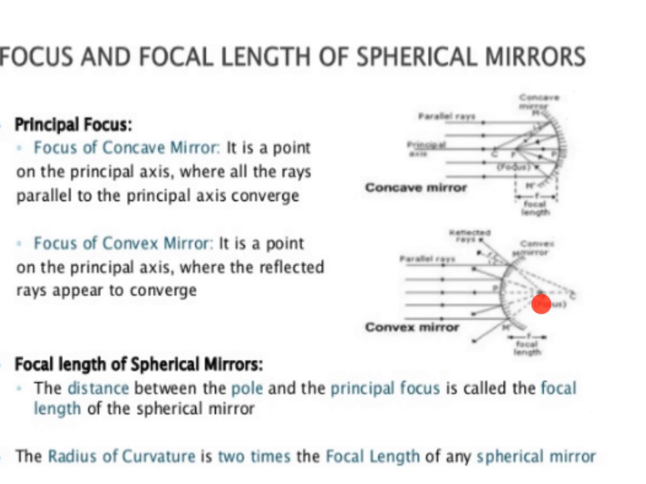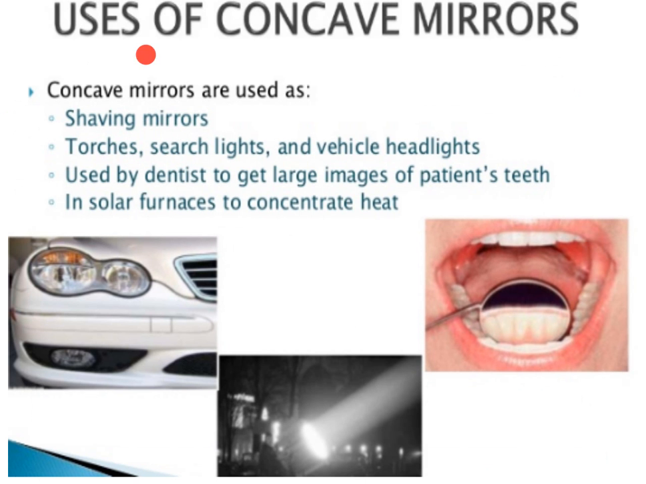So the radius of curvature CP is 2 times the focal length of the spherical mirror. Next, the uses of concave mirrors. Concave mirrors are used as shaving mirrors, in torches, searchlights and vehicle headlights. They are also used by dentists to get a large image of a patient's teeth, and in solar furnaces to concentrate the heat.